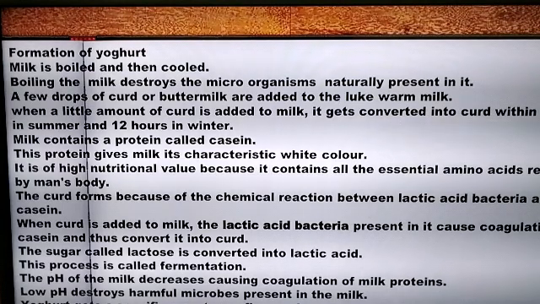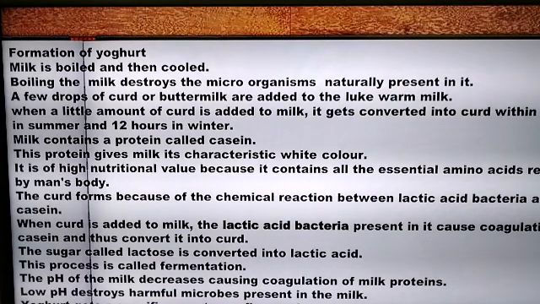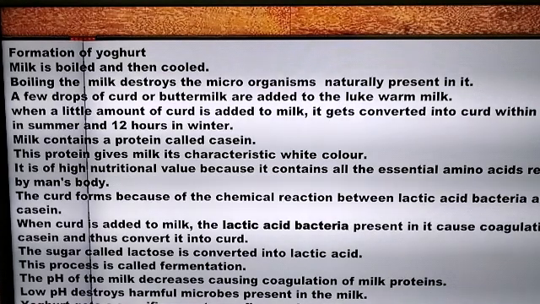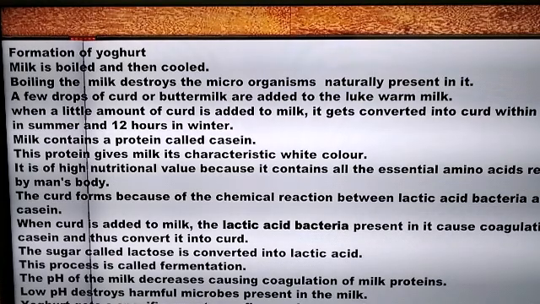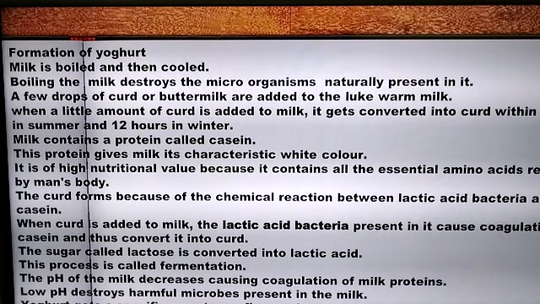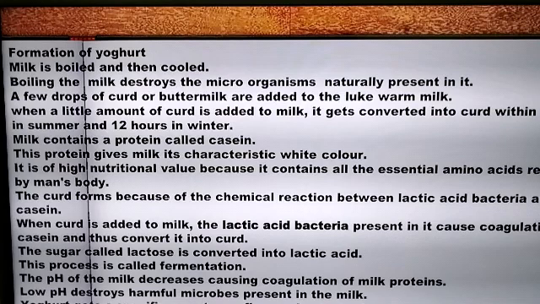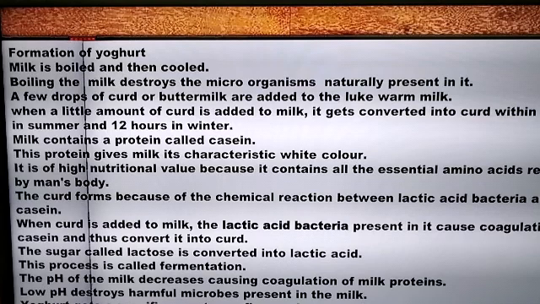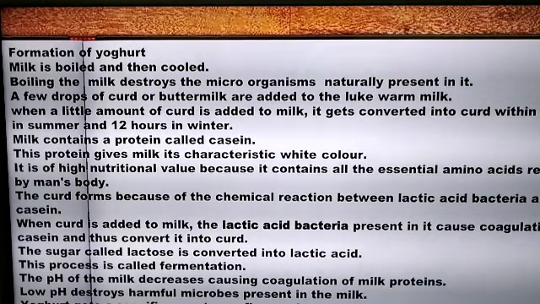The protein present in the milk is casein. It is because of the presence of casein that milk gets its characteristic white color. Milk is considered as a nutritional food because it contains all the essential amino acids that are required by a man's body. The curd forms because a chemical reaction takes place between the lactic acid bacteria of the curd culture that we have added in the milk and the protein called casein.